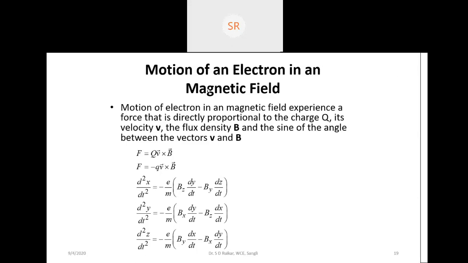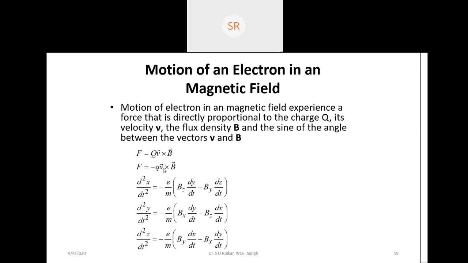So if the velocity is in the x direction, we can consider the magnetic field intensity in the z direction. So B is equal to Bz az, we can write. Then the force is q, v cross B. Instead of that, we can write vx and Bz, because of the cross product.